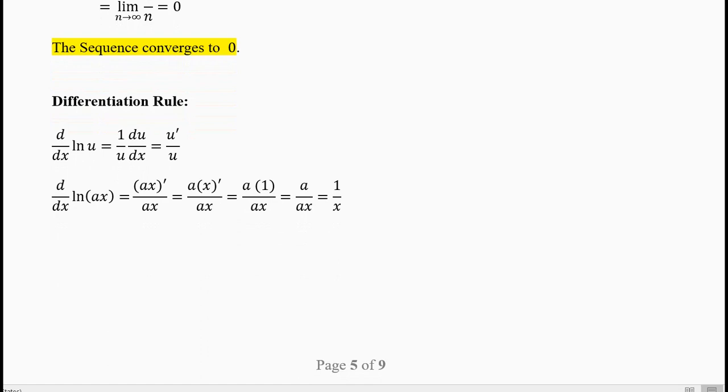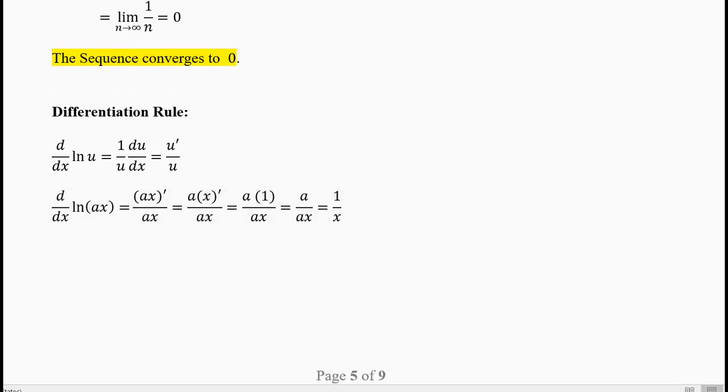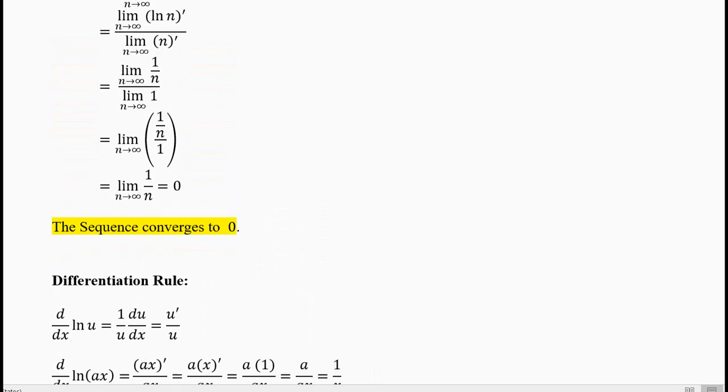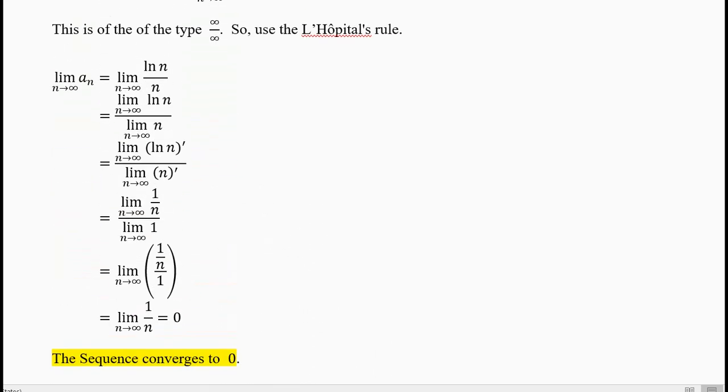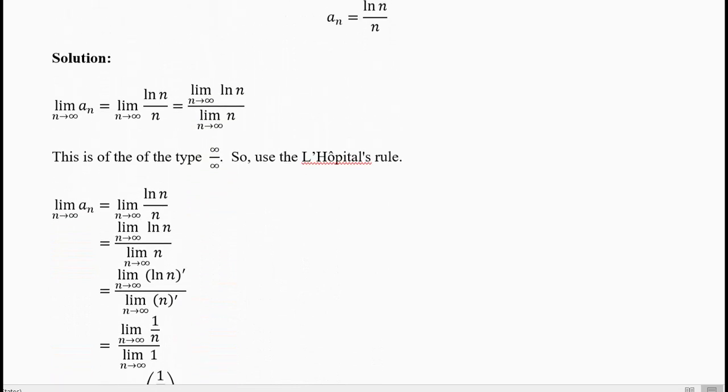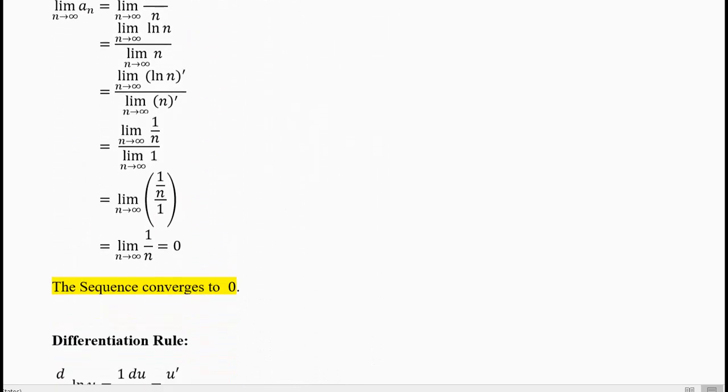I have written the differentiation rule. Derivative of ln u is 1 by u into du by dx, or in the short form you can write u prime by u. Now derivative of ln ax is derivative of ax divided by ax. Derivative of ax is a into 1, which is divided by ax. The a gets cancelled and you get 1 by x. So those who do not remember the properties of logarithms can look at it like this, and those who know the properties of logarithms can look at it in a different way, which I will not discuss right now.